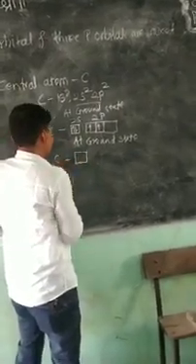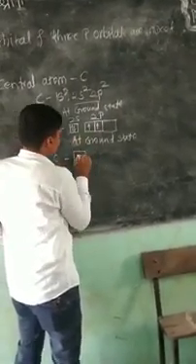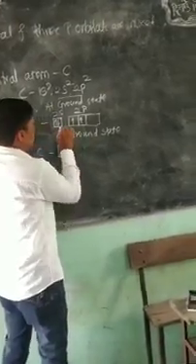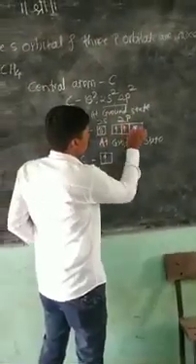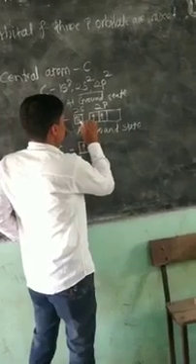In the excited state, what happens? 1 2s electron is jumped from this to the p orbital.